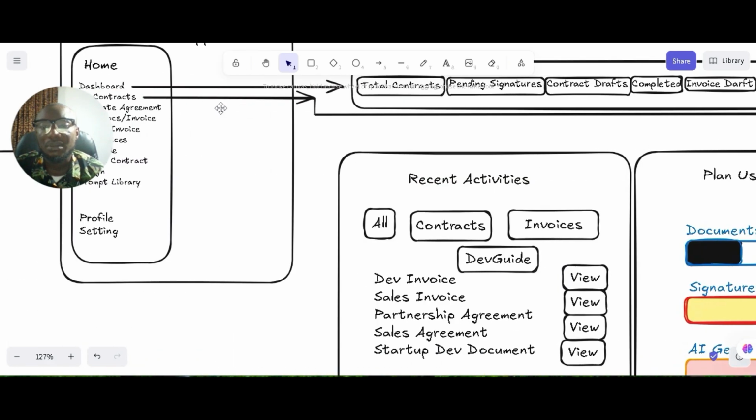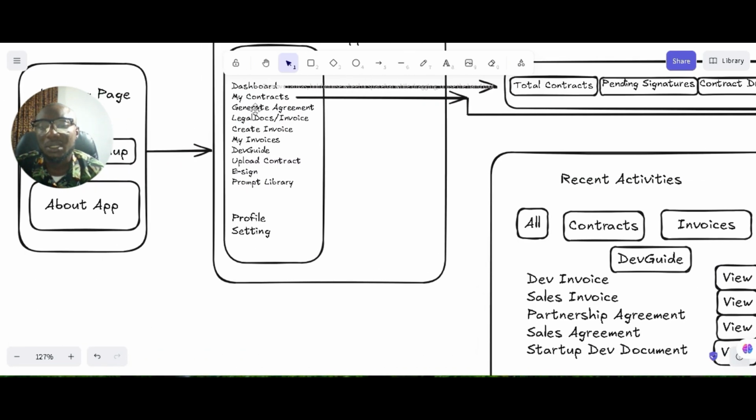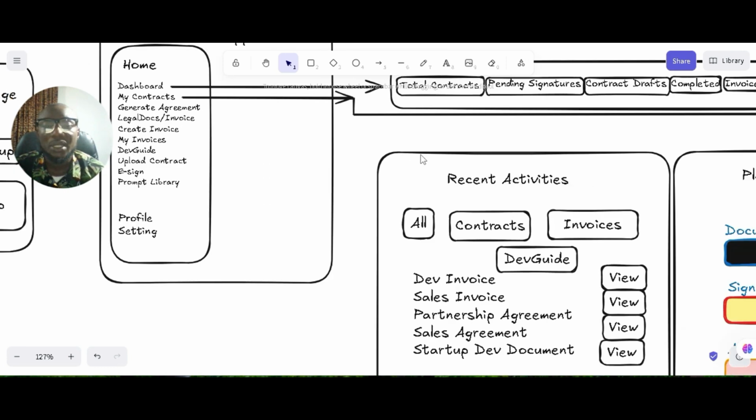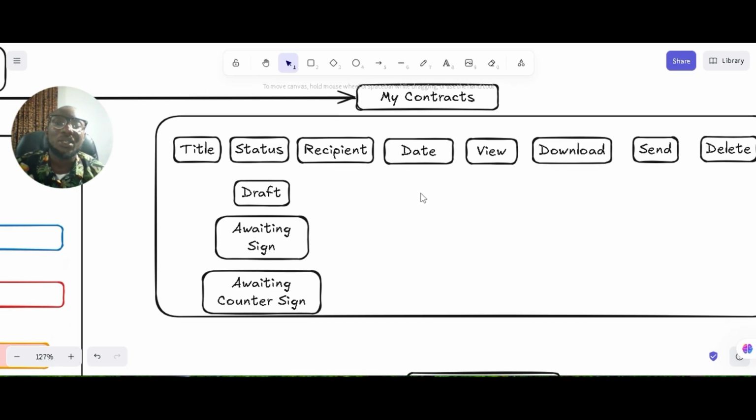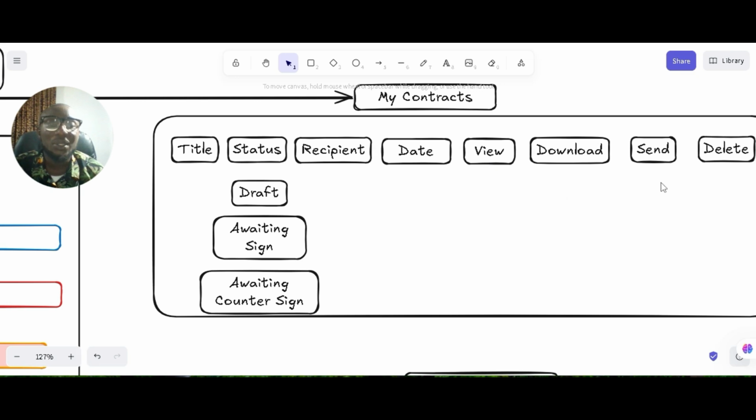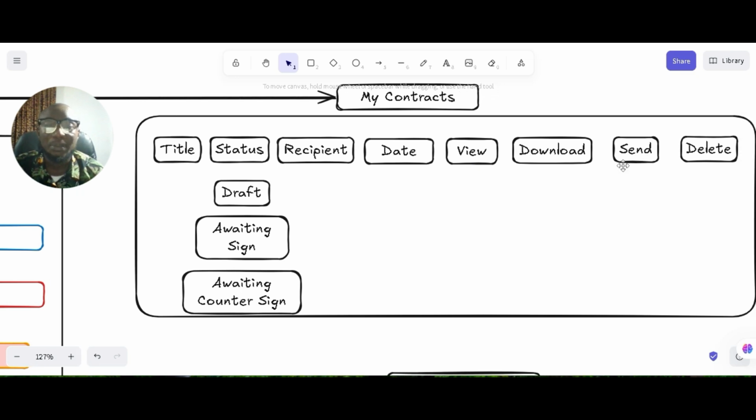Then if you click on my contracts, generate agreements, you see my contracts, right? On my contracts, you'll be able to view the status of your contracts, the title, status, recipient, the person that is supposed to sign or where it's being sent to, and the dates generated. You can view it, download it, send it from this my contracts page, and you can also delete it, right?